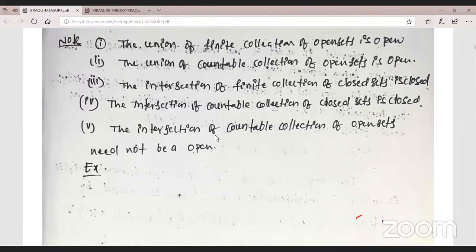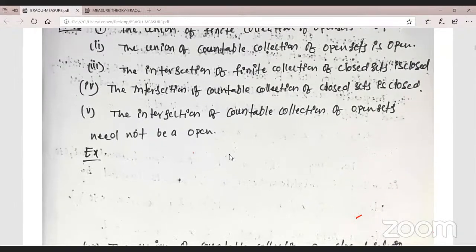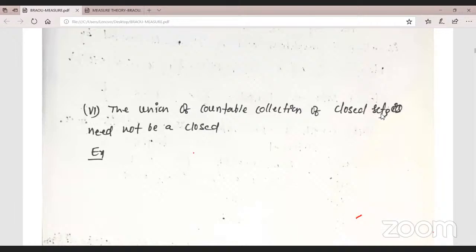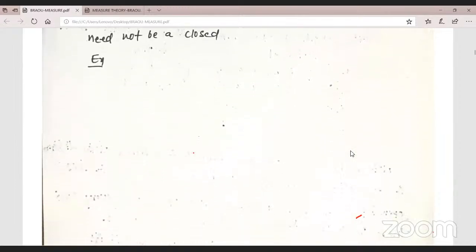But the intersection of a countable collection of open sets need not be open. And one more thing: the union of a countable collection of closed sets need not be a closed set. And observe here, we have examples for this one. I will give the union of a countable collection of closed sets that need not be closed. Okay? Need not be closed.